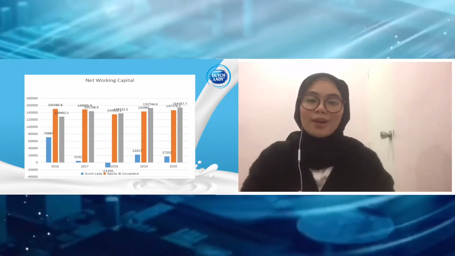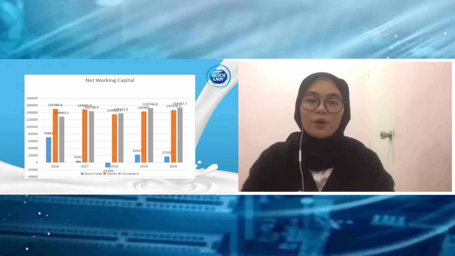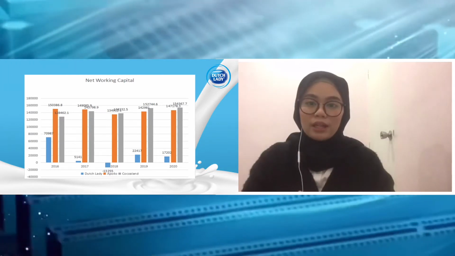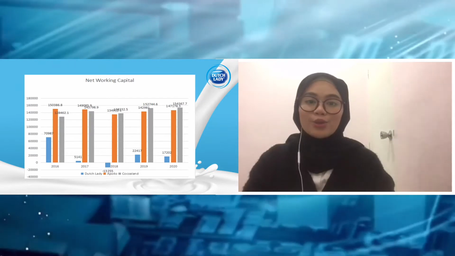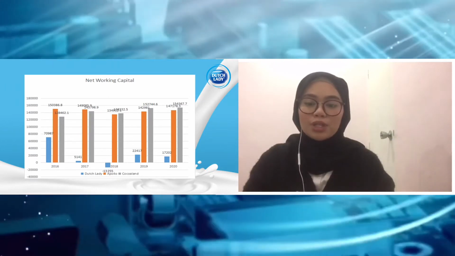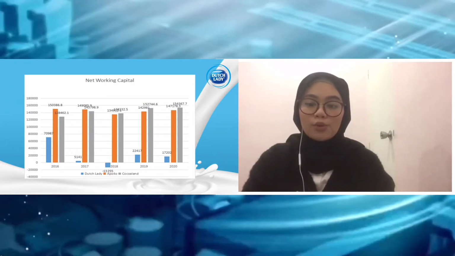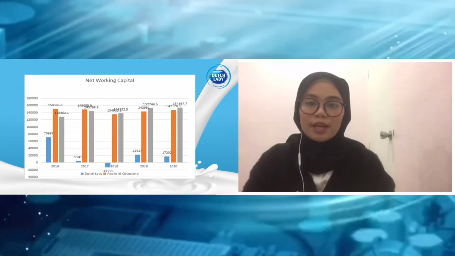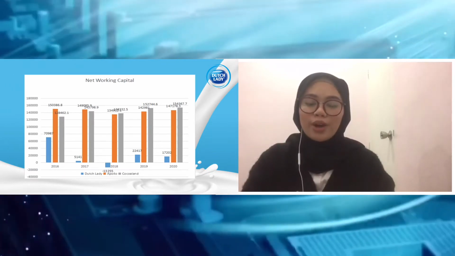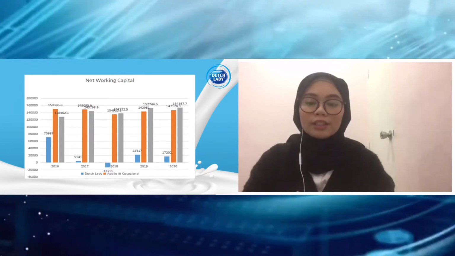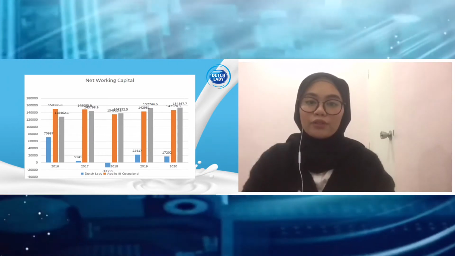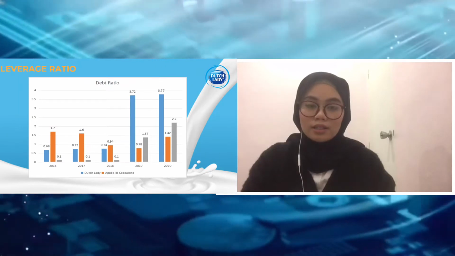For net working capital, positive is better, and for Dutch Lady Milk Industry, the highest is recorded in 2016, which is RM70,987, and the lowest is recorded in 2018, which is negative RM13,255.